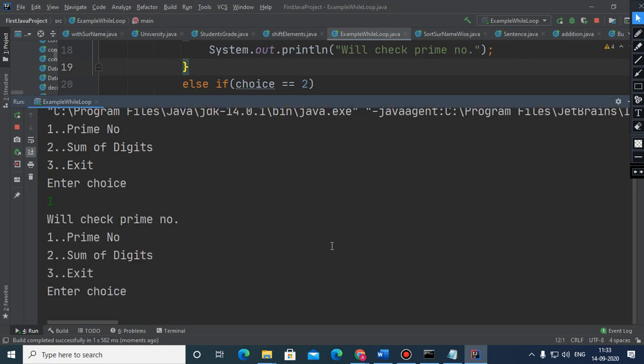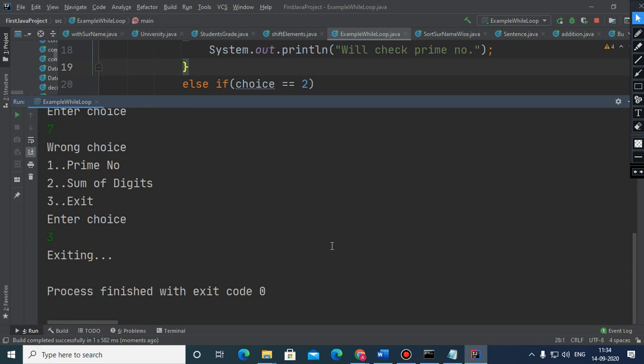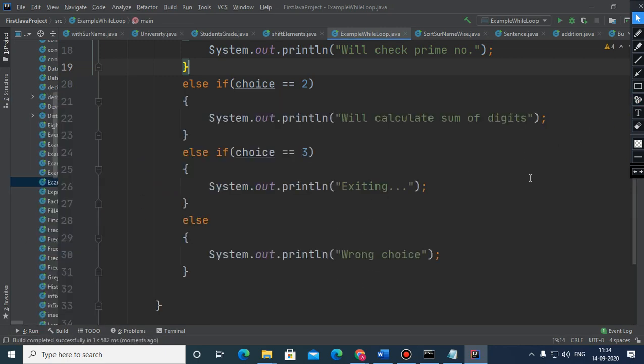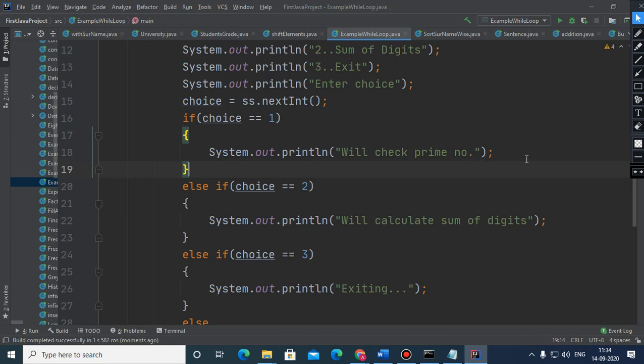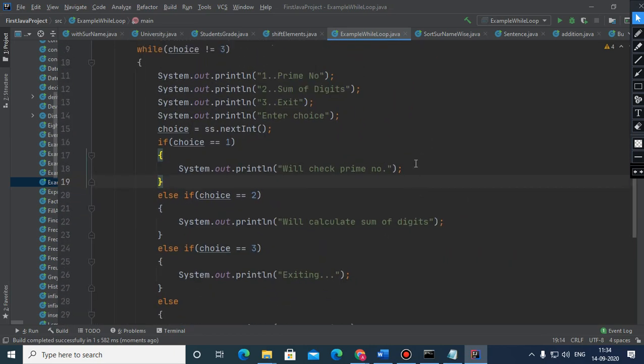Choice 1, the program is showing that we will check prime number. Choice 2, we will calculate the sum of the digits. Choice 3, suppose choice 7, wrong choice. And then choice 3, yes, we are going to exit, yes, exited. This is known as a menu driven program. I hope it's clear.